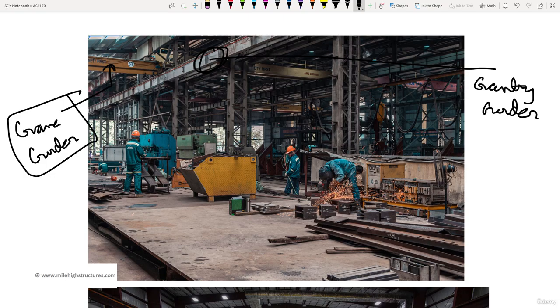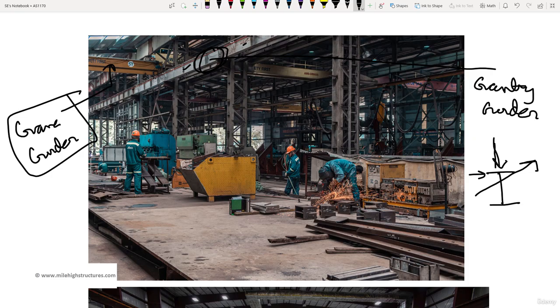When the crane moves on top of this gantry girder, there are various loads that come onto this particular gantry girder. Let us say this is the gantry girder cross section. One is, obviously, the vertical load, another one is the horizontal load, and one is the longitudinal load that comes along the length of the girder.